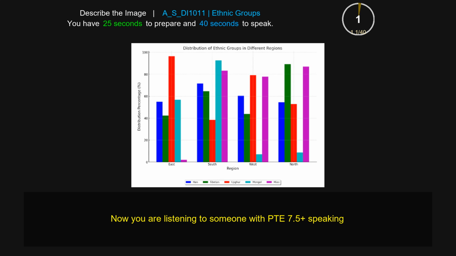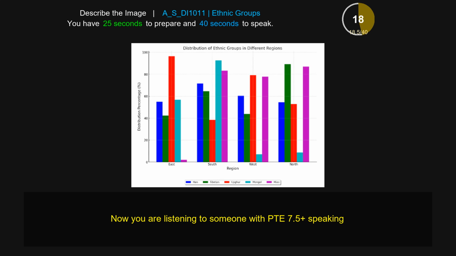The title of the picture is Distribution of Ethnic Groups in Different Regions. It is a bar graph. The data has been calibrated in the form of numbers which are 20, 40, 60, 80, 100. On the x-axis, I can see region, and on the y-axis, distribution percentage. There are different factors which are east, south, west, north.